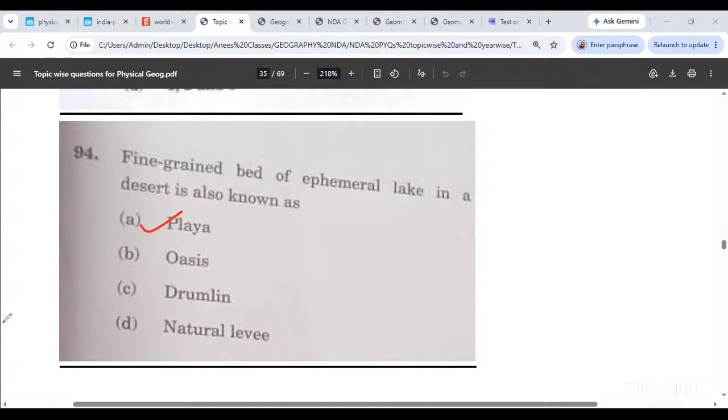Where did we find natural levees? Is it a landform of rivers, winds, glaciers, groundwater? Rivers. Levees are formed on the sides of the rivers. Absolutely correct. Okay, let me show you the levees.